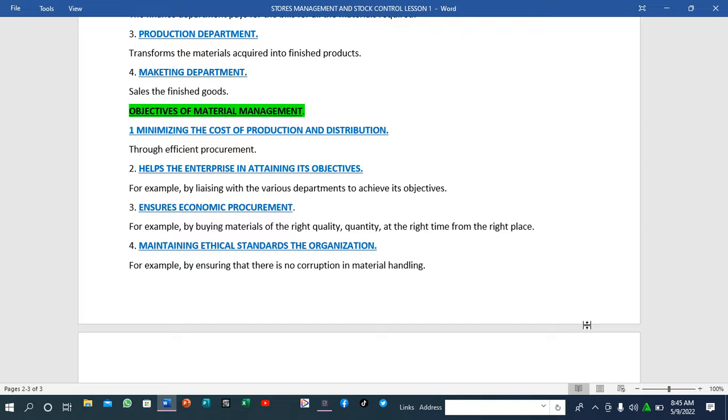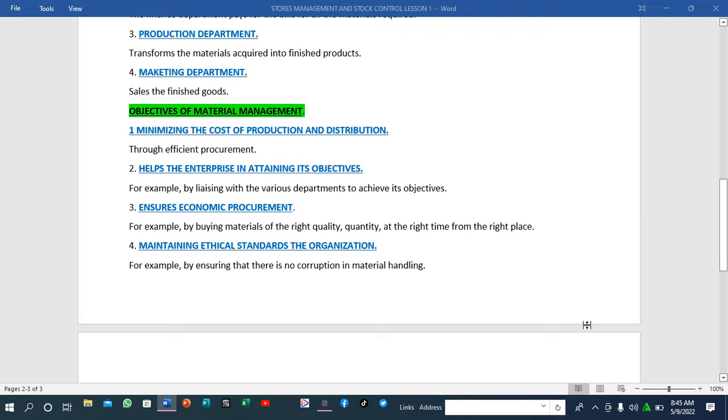How does the materials management help the enterprise to attain its objectives? Maybe they can liaise with the various departments to achieve its objectives. As we have said earlier, we have talked about the relationship between materials management and other departments. So it has to ensure that their relationship is favorable. Those various departments will end up doing great, and as a result, it will lead to the achievement of the enterprise's objectives. So point number 3, it ensures economic procurement.